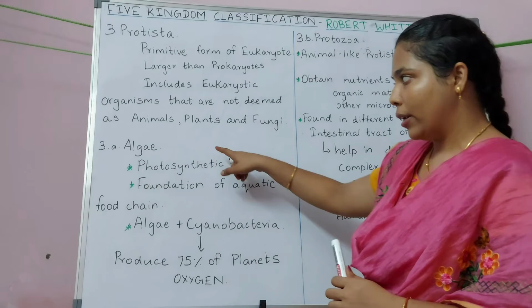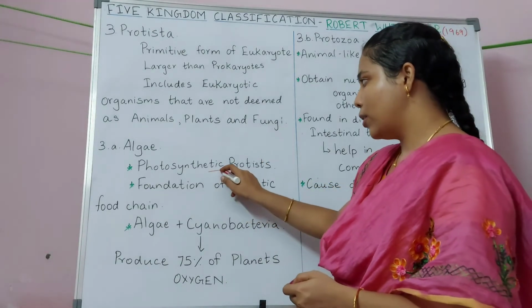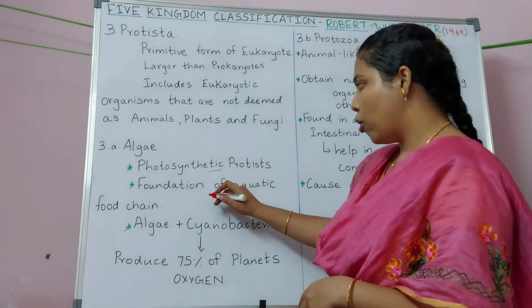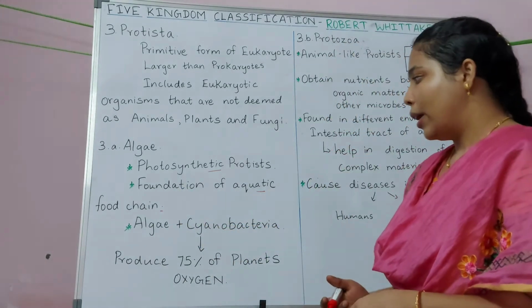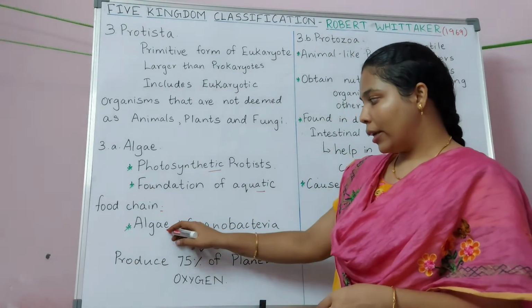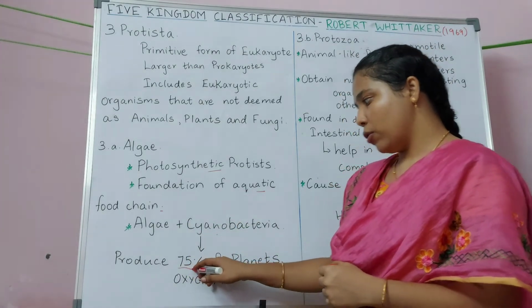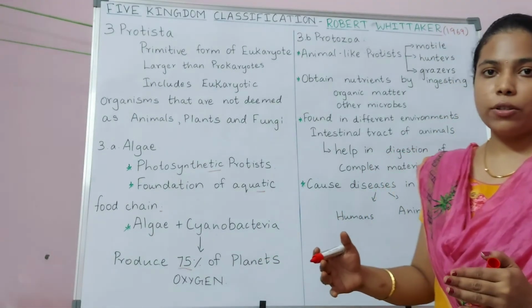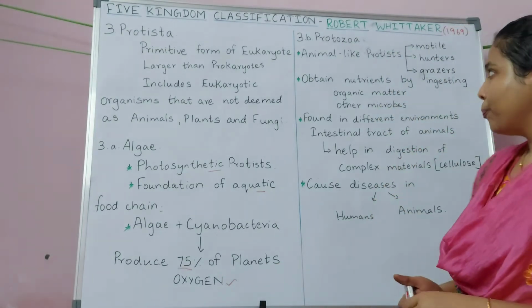First we will see about algae, and this algae is a photosynthetic protist, which means it performs photosynthesis, and they form the basis for the aquatic food chain. So they are producers, and together algae and cyanobacteria produce more than 75% of the entire oxygen that is available on our planet.